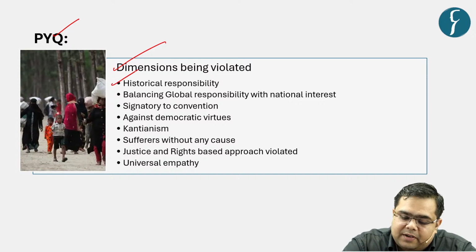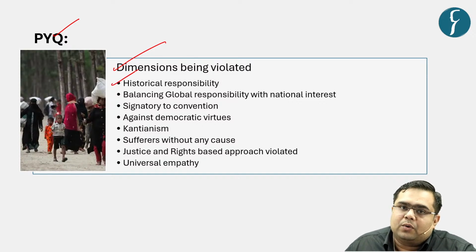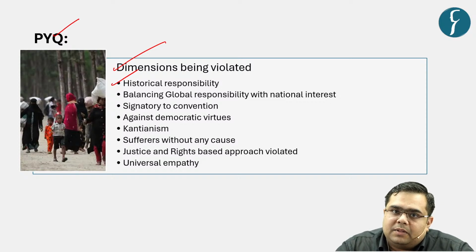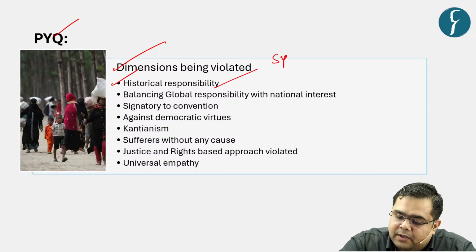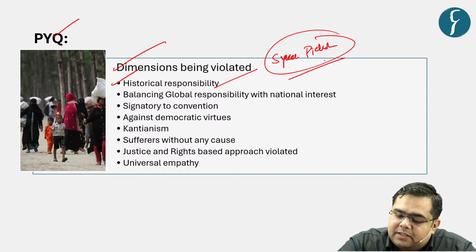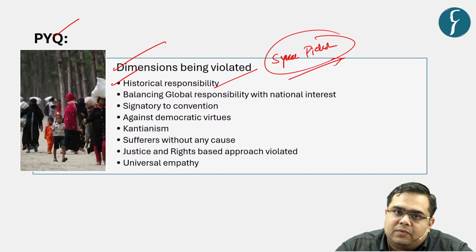context? First, we can always argue that it is the historical responsibility of the West, because they drew the lines which exist today, they were the ones who drew the lines. For example, let us say the Sykes-Picot Agreement. That is the sole reason for the issue between Israel and Palestine.